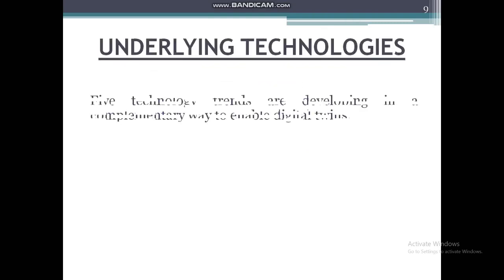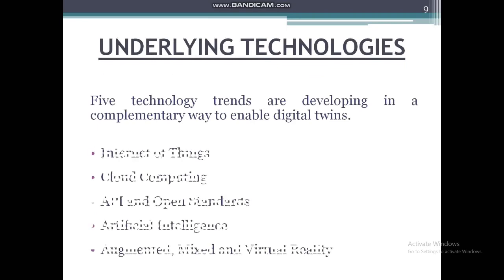The next topic is underlying technologies. Basically there are 5 underlying technology trends which are used in digital twins. These are: first, IoT or Internet of Things. High precision sensors enable continuous collection of machine data, state and condition from the physical asset to its digital twin in real life via wireless networks.